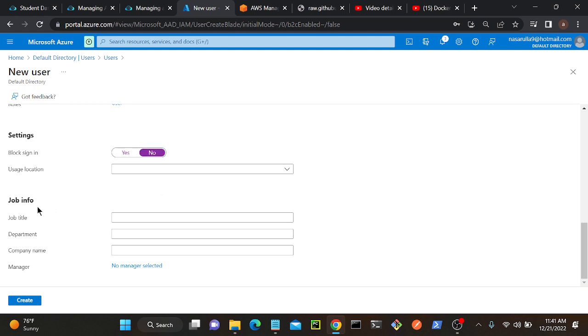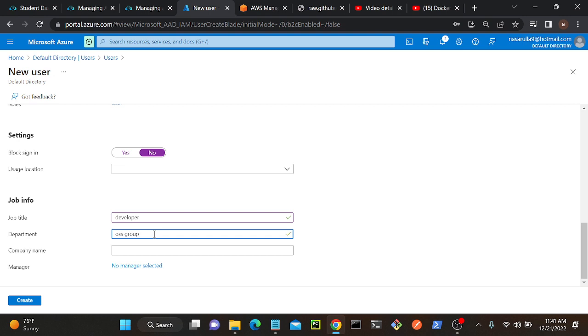Then job info. See, here you can see job title. When we are creating a dynamic role, we are supposed to create some rule. For example, job title. So I'll put developer. He's a developer. So I can put developer, and as well as department I can put OSS group. Okay, so I have an application named OSS group. Okay, so I can create a dynamic role.